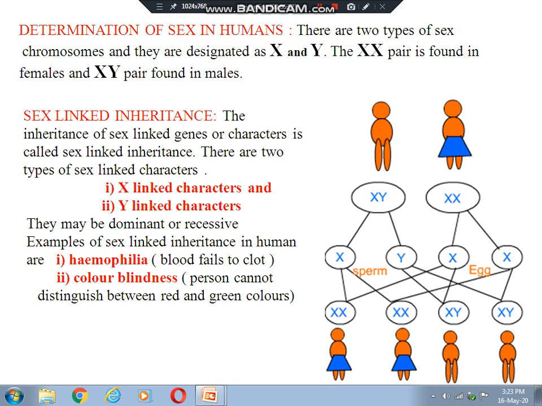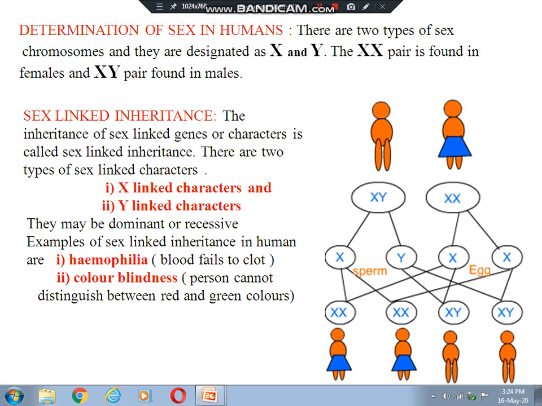For example, sex-linked inheritance in humans. The examples are given here. Once again I am telling you, they may be dominant or recessive, however most of them are X-linked and recessive.